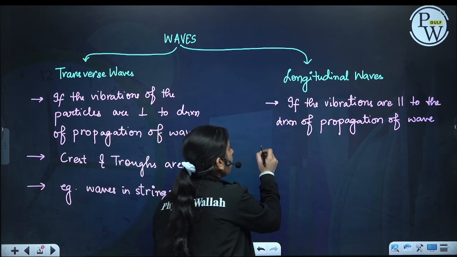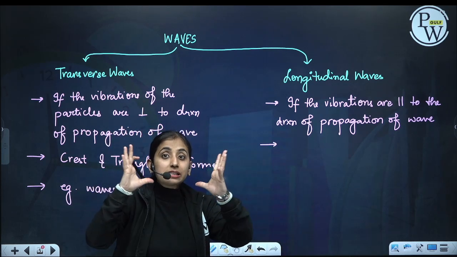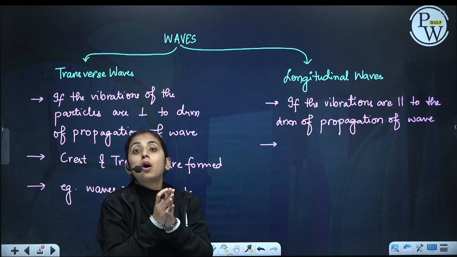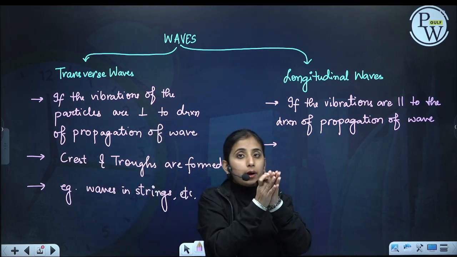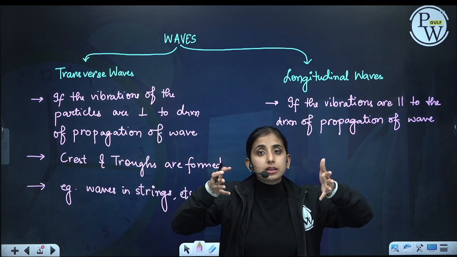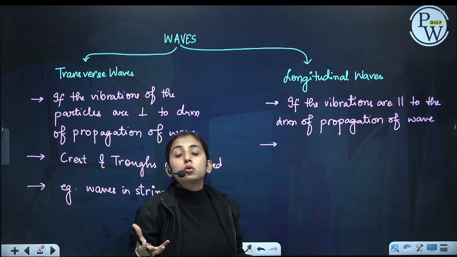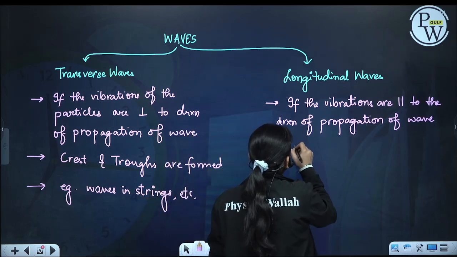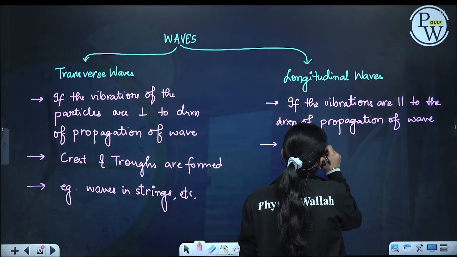What will happen? At one point, particles gather together. That region is called compression. At another point, particles will be far from each other, with lesser density. That is called a rarefaction. So compressions and rarefactions are formed.